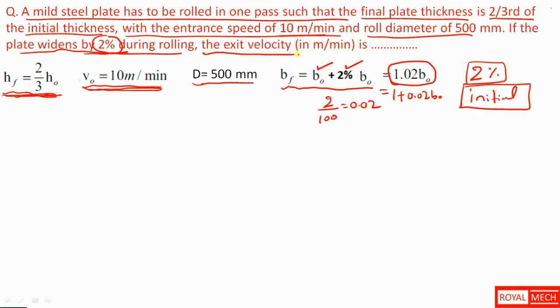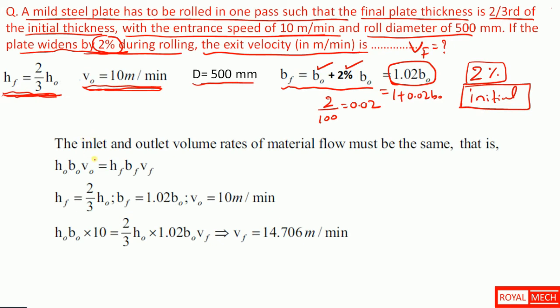The exit velocity in meters per minute is. So here we need to find the exit velocity. The inlet and outlet volume rates of material flow must be the same. So the volume flow for the inlet and outlet is the same.